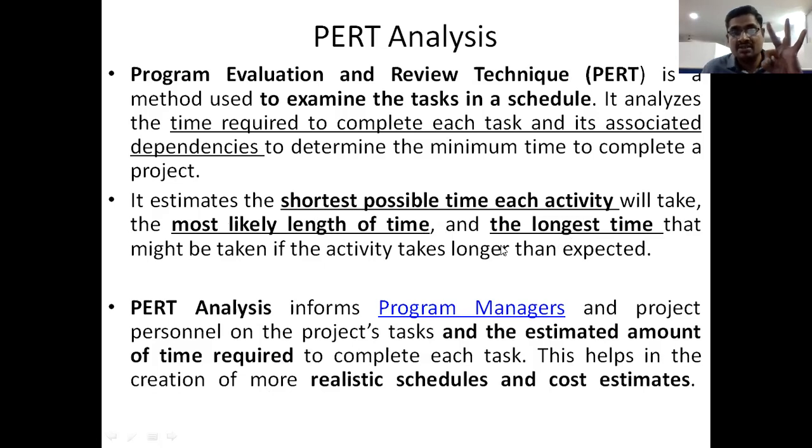These 3 timings are estimated for each and every task to complete our project. This will help us to set a more realistic schedule and cost estimation also, right?